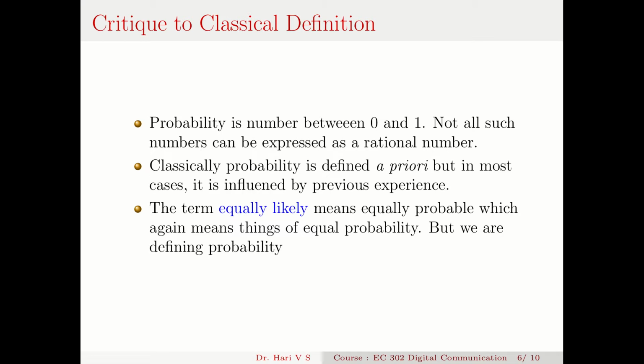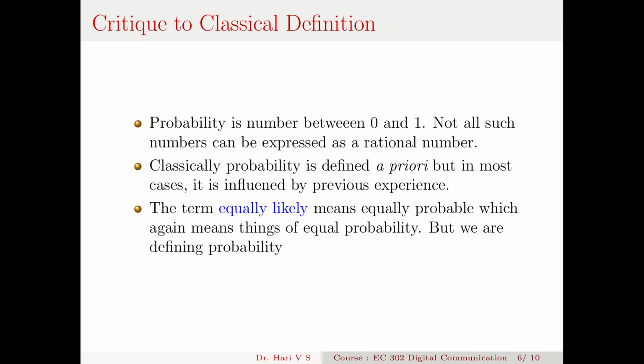Now there is another problem with the term equally likely. I added this term to counteract some defects, but the term equally likely means equally probable, which again means things of equal probability. We cannot use such a term in the definition of probability because we started out defining probability, and in this we are using the term probability again, which is unfair and cannot be justified.